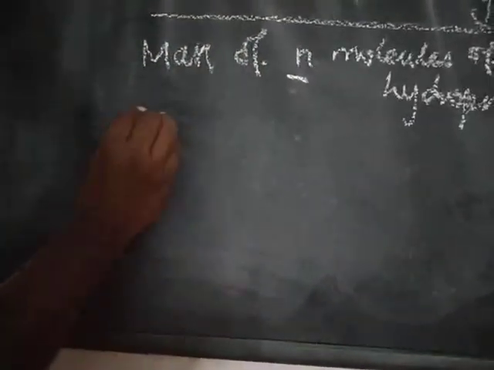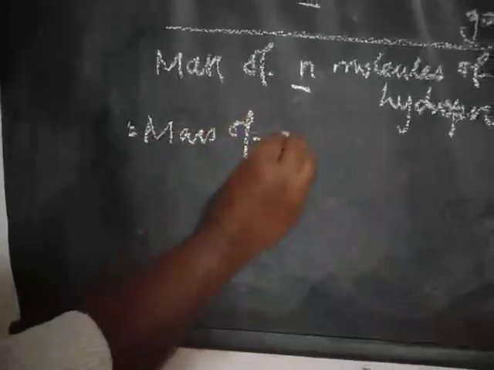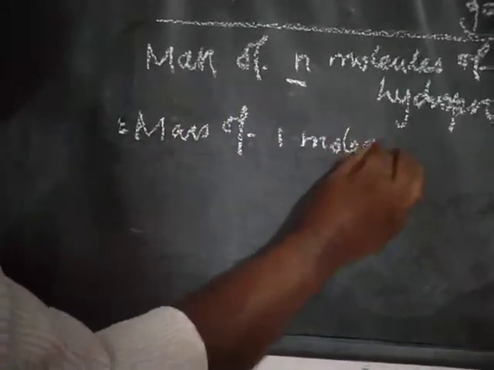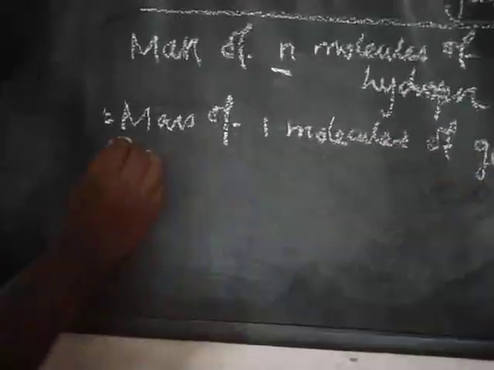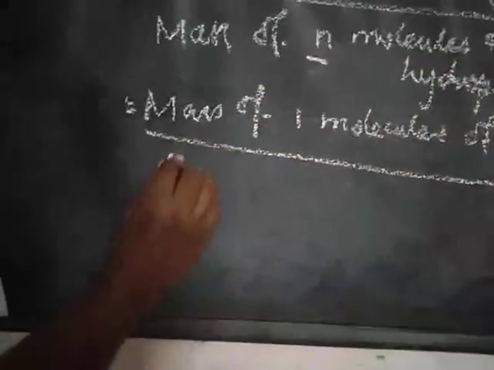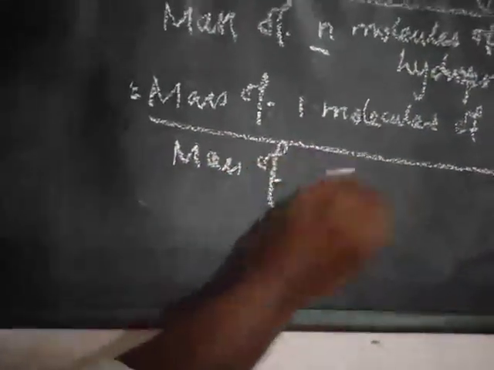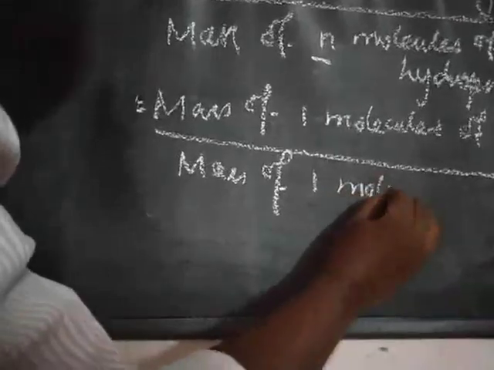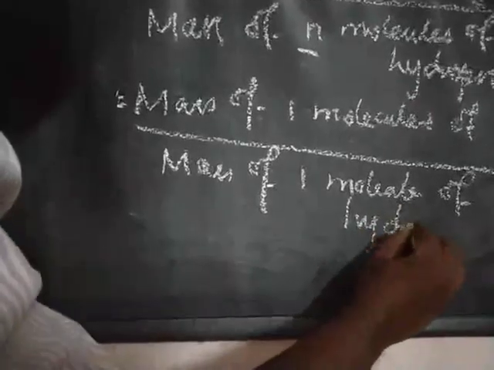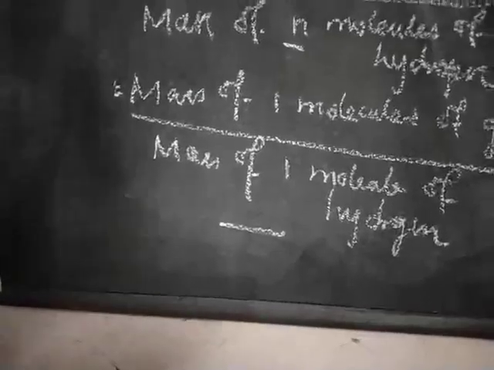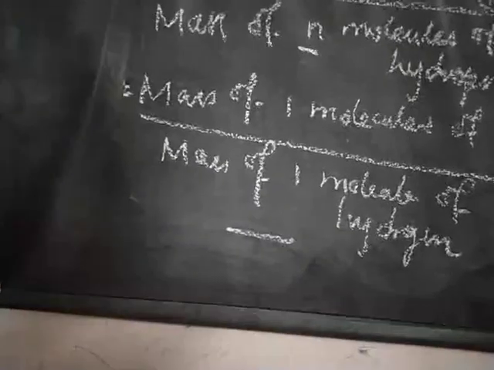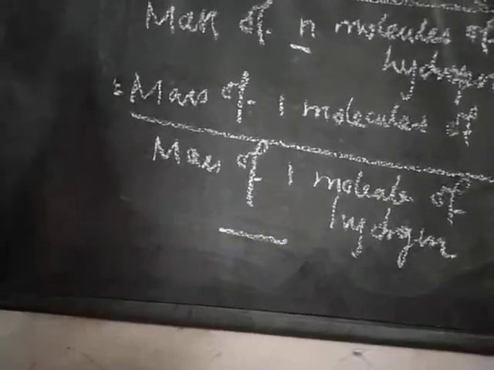So mass of 1 molecule of gas or vapor at STP divided by mass of 1 molecule of hydrogen.